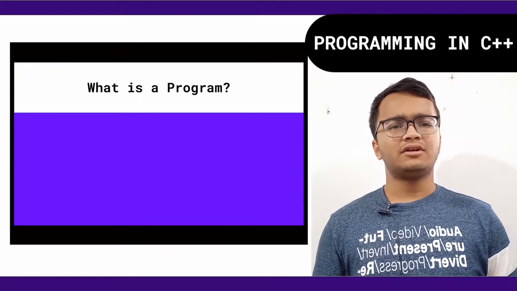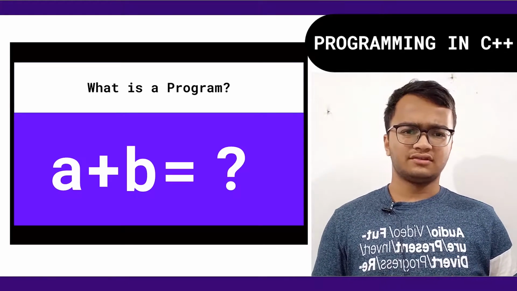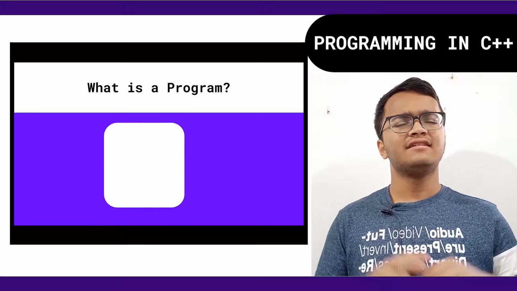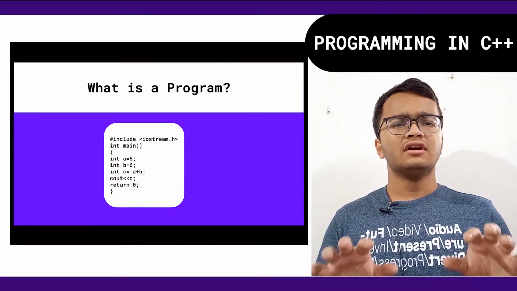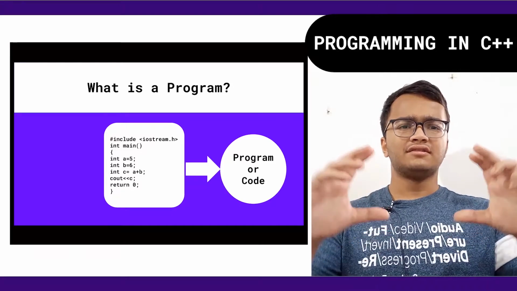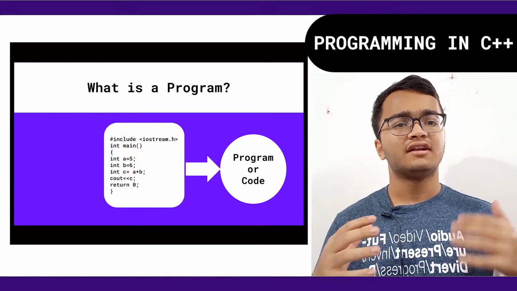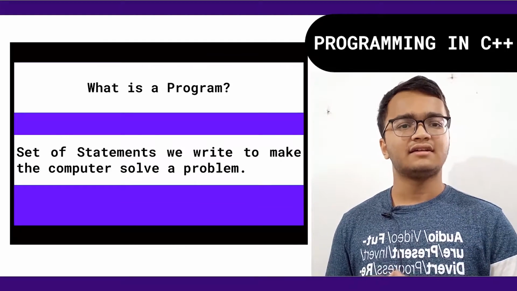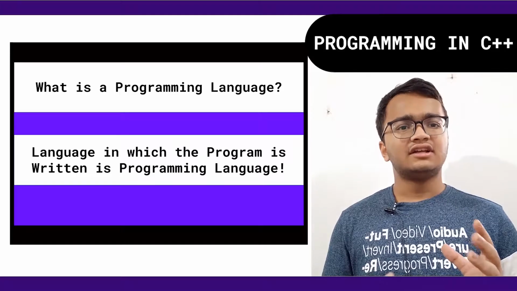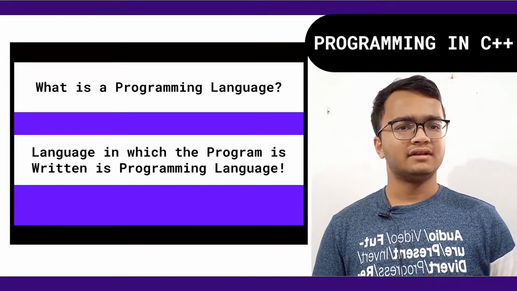Suppose we need to add two numbers, say A and B, and we want the computer to do this. To tell the computer to add these two numbers A and B, we write or design a set of instructions, a set of codes, or a set of a few sentences. This group of sentences which we write to make the computer understand our purpose, that is to add the two numbers, is called a program. The language in which we write the code or the program is called a programming language.